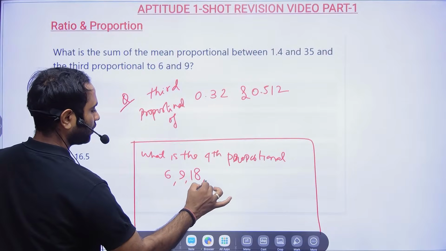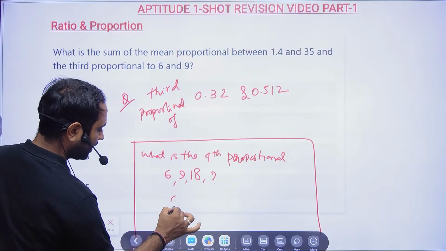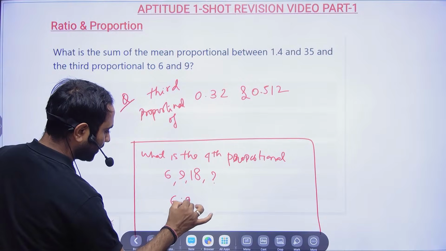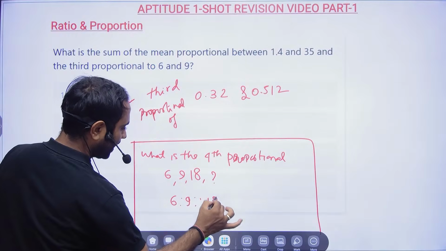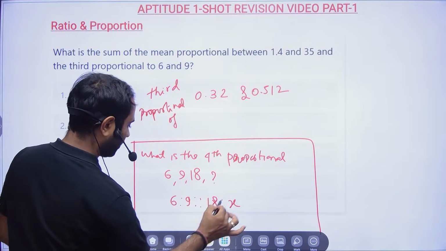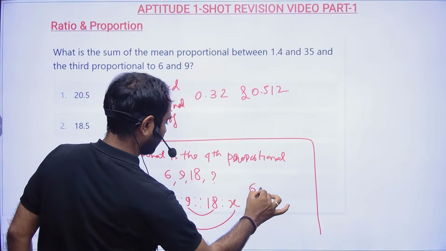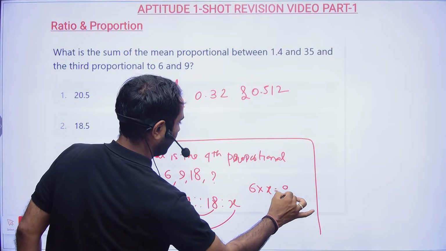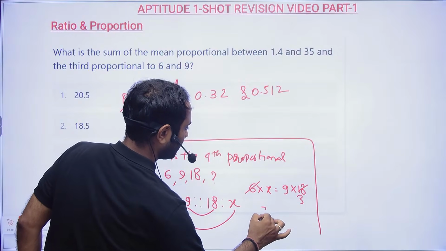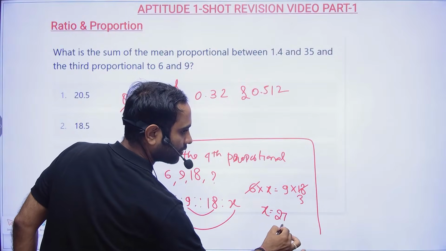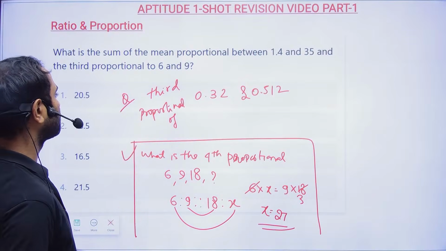So this is the fourth proportional, you have to find it out. So here, if you are taking 6 liters of milk, then you are adding 9 liters of water. So if you take 18 liters of milk, how much water will you have to add? So 6 into x will be equal to 9 into 18. So 6 3s are 18, so x will be equal to 27. That's all. So this is nothing but the fourth proportional.